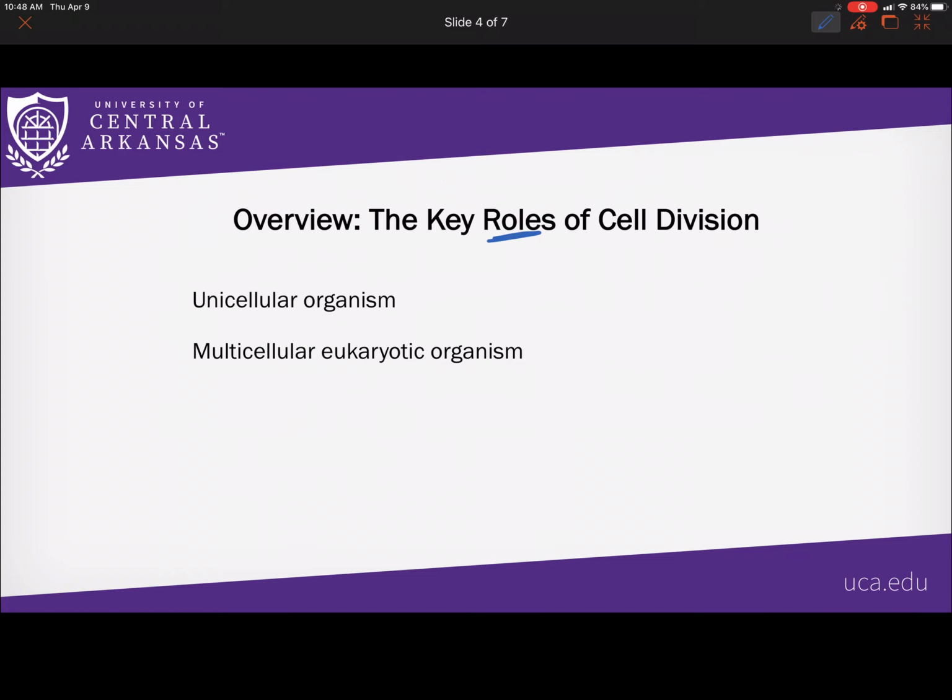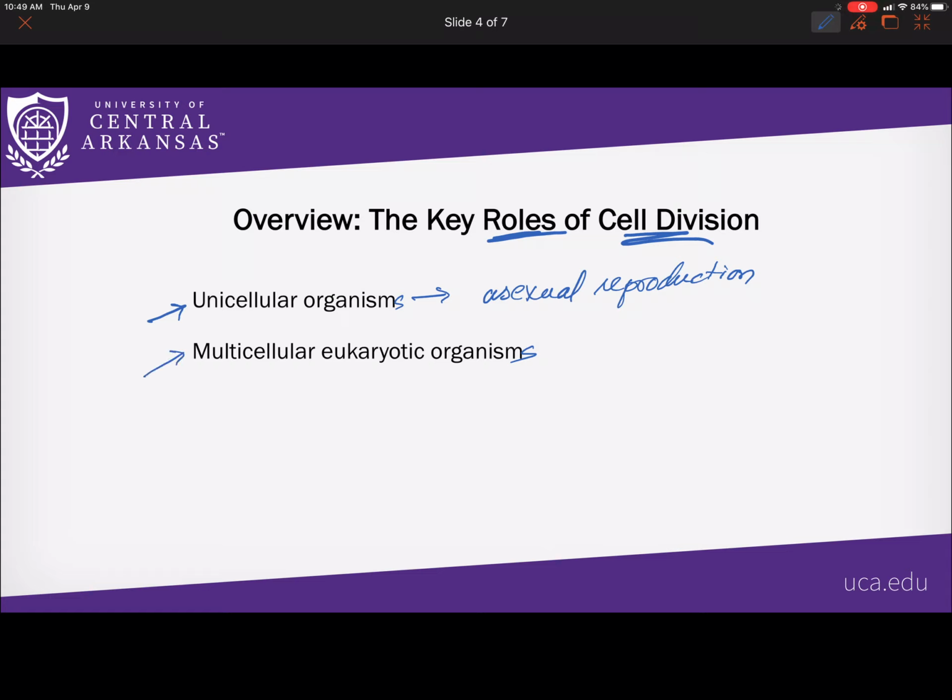Now, cell division has different roles, and in a unicellular organism, this is a way of reproduction, especially asexual reproduction. So when a unicellular organism undergoes cell division, it forms 2 daughter cells, and each cell is a new organism.